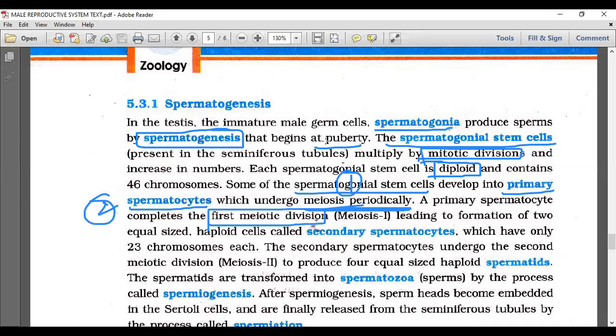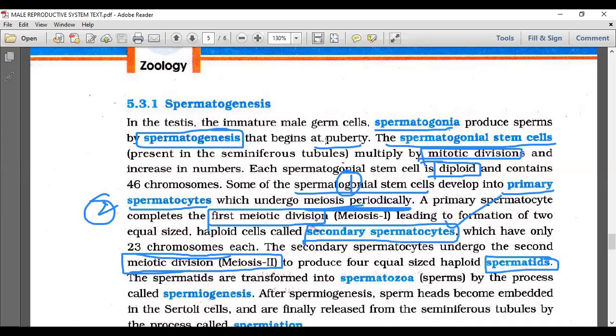Primary spermatocyte. What is the result? Secondary spermatocyte. Haploid secondary spermatocytes, which have only 23 chromosomes each. The secondary spermatocyte undergoes meiosis 2. Meiosis 2 is performed by the secondary spermatocyte, to produce 4 equal-sized haploid spermatids. Spermatids are formed after meiosis 2.